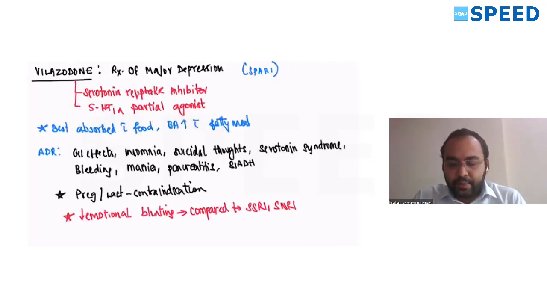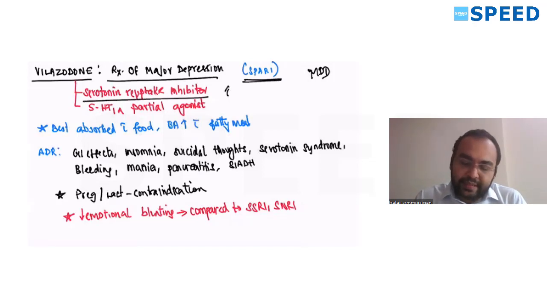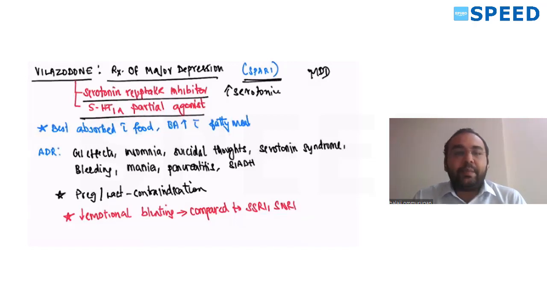Vilazodone is used for major depressive disorder, MDD. It's a SPARI, because it is a serotonin reuptake inhibitor, which increases serotonin levels. It also acts as a partial agonist at 5-HT1A. This 5-HT1A is a heteroreceptor, so this can also help in increasing your serotonin. So this is called SPARI, serotonin partial agonist reuptake inhibitor.